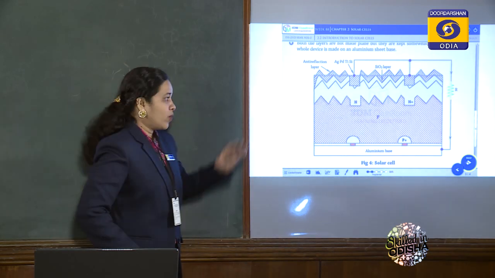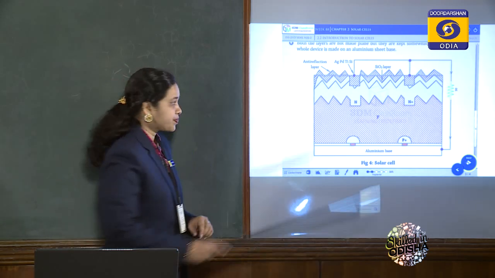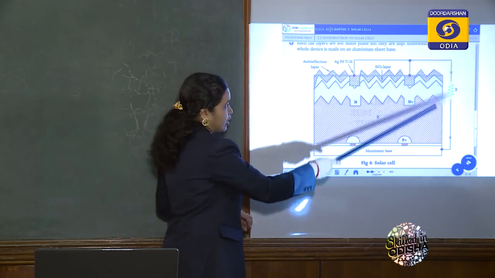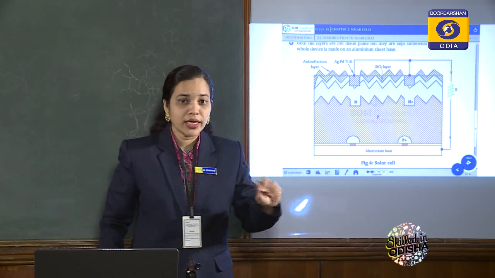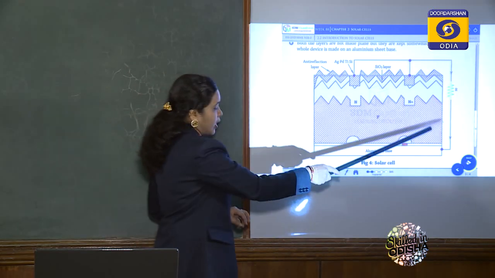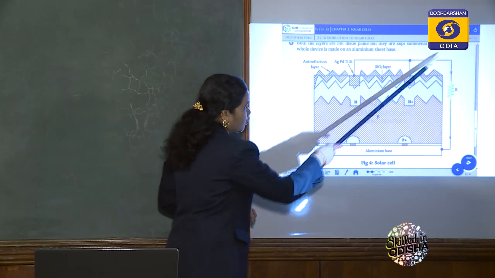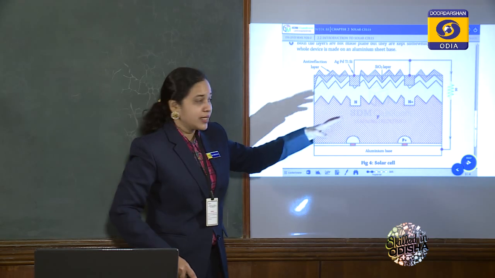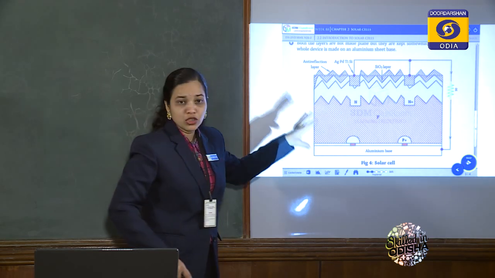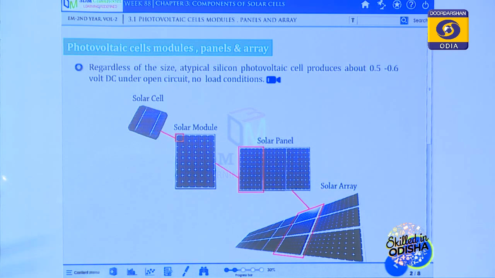When more potential difference is created, the electrons start to move in the outer circuit. When we connect any load in the outer circuit of that solar cell, it gains some voltage, electrons flow in the outer circuit and complete the circuit. This is the function of a solar cell. This is a solar cell.